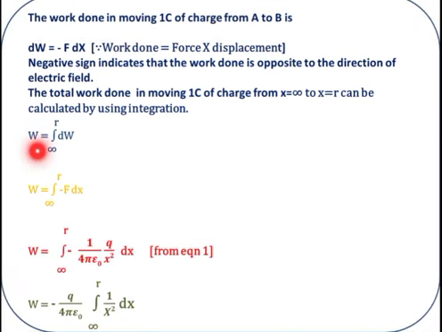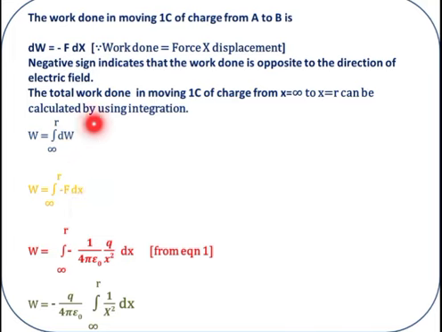Total work done W is equal to the integration over dW, and the limits are from infinity to R. Infinity is the lower limit here because we are bringing the charge from infinity, and we fix it finally at the required point P, at distance R.